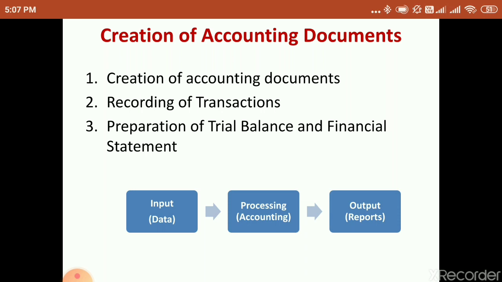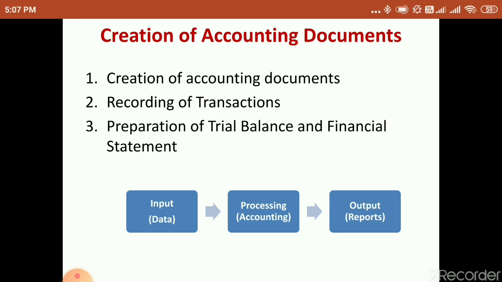After the processing takes place, the last is the output, the outcome. We get the outcome in the form of reports, that is the financial statements: a trading account, a profit and loss account, and the balance sheet. So these are the three steps in the creation of accounting documents. First, we create accounting documents.